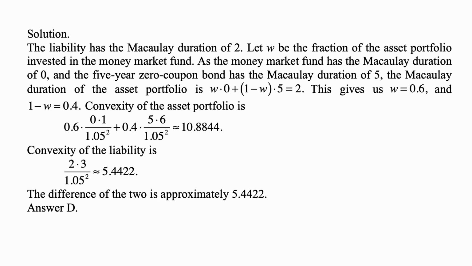And the difference of the two is approximately 5.4422, because the convexity of the asset portfolio turns out to be exactly twice the convexity of the liability. Well, the difference is the same as the convexity of the liability, because 10.8844 is exactly twice the amount of 5.4422.